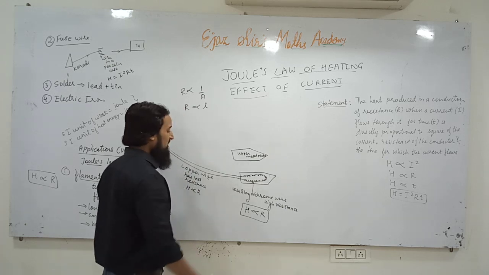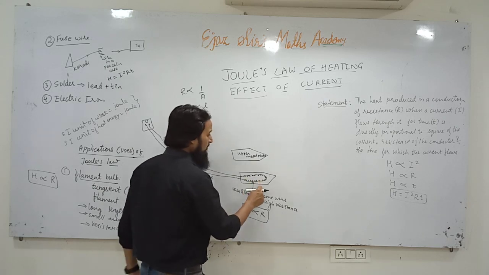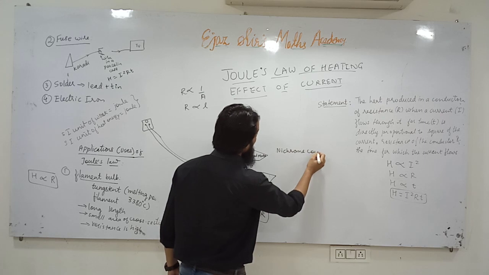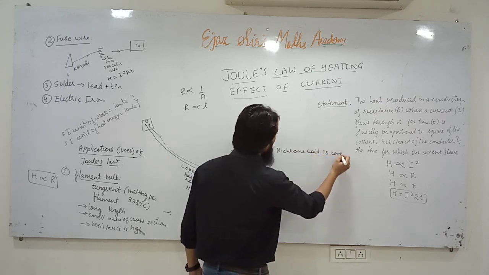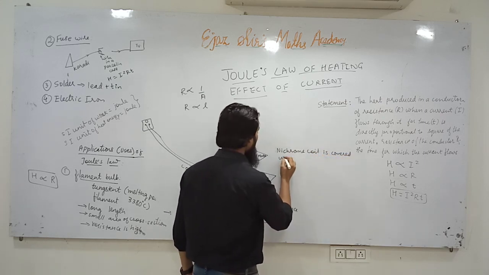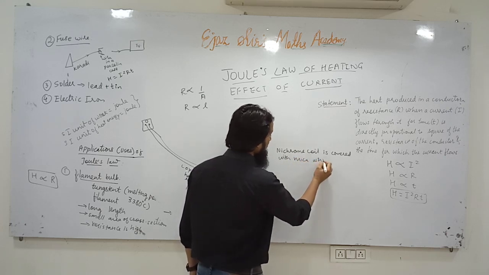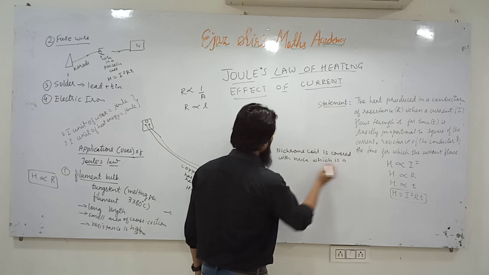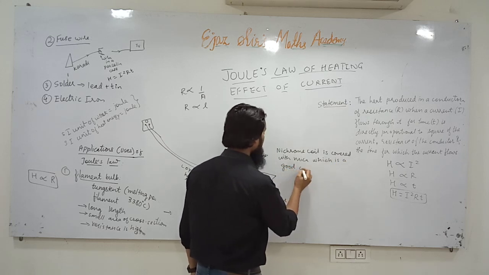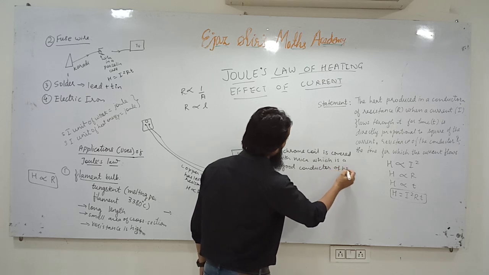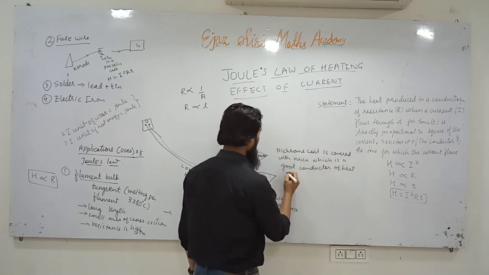So to avoid that, this nichrome coil is covered with a material called mica, which is a good conductor of heat but a bad conductor of electricity.